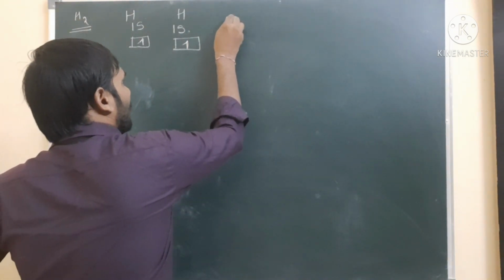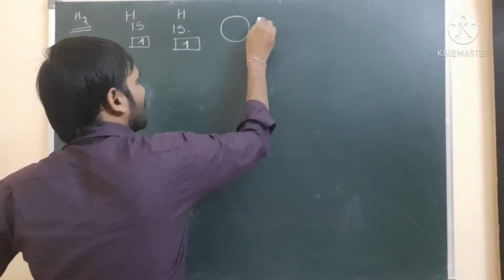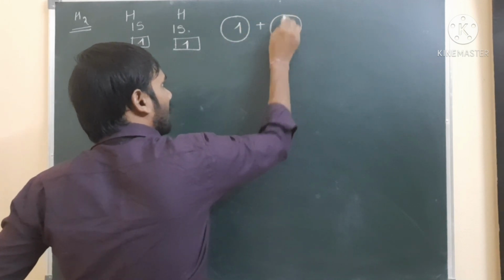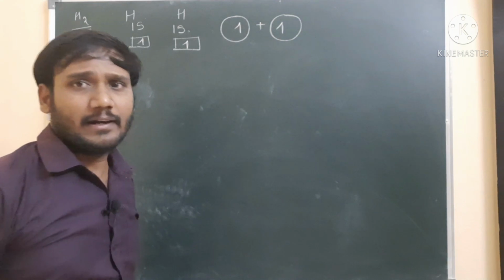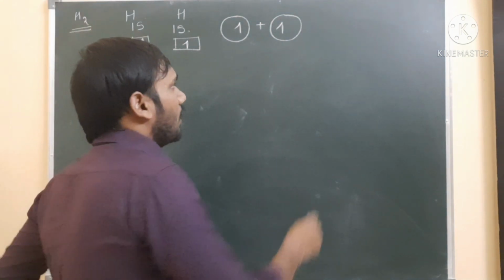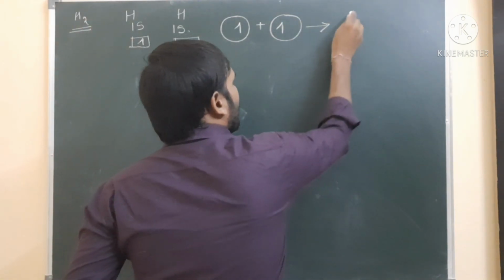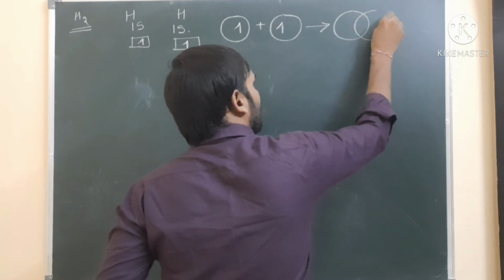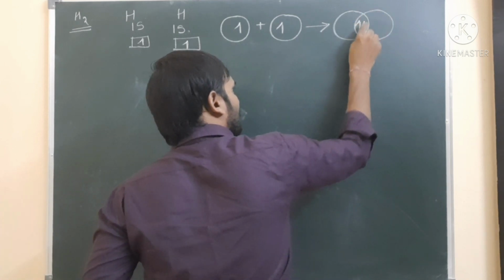So it is the s orbital of the first hydrogen having one electron, and the s orbital of the second hydrogen atom having another electron. When these two orbitals overlap, the electrons present in these orbitals must have opposite spin.